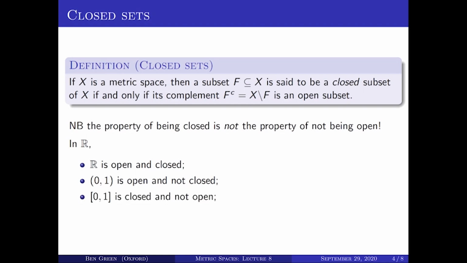The closed interval 0, 1 is closed, but it's not open. And the half-open interval 0 up to 1 is neither open nor closed. So you can be any of the 4 possibilities, open or not, closed or not.